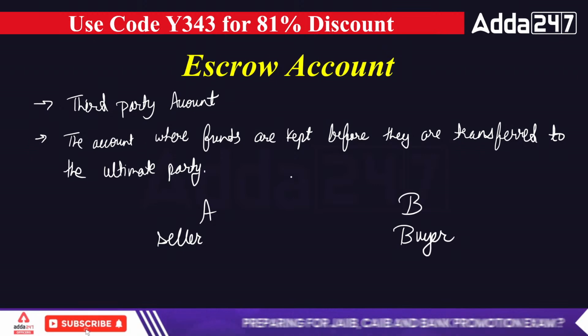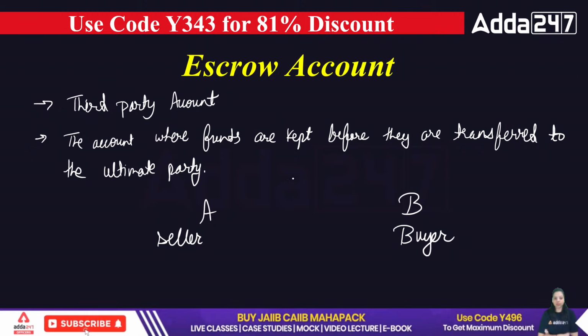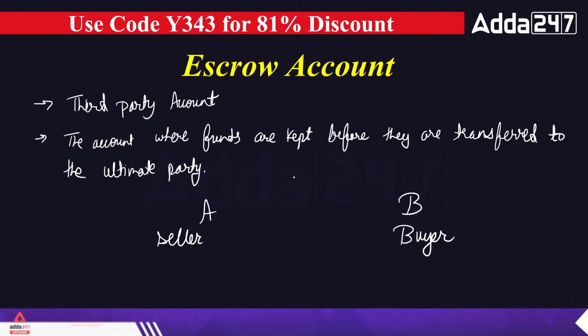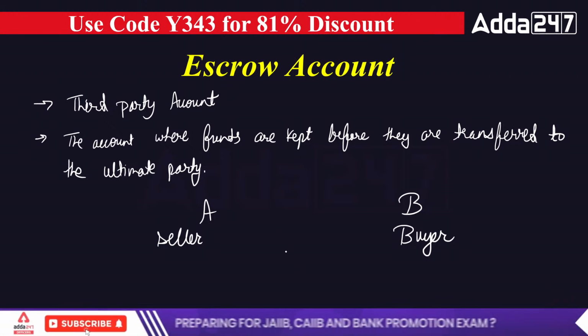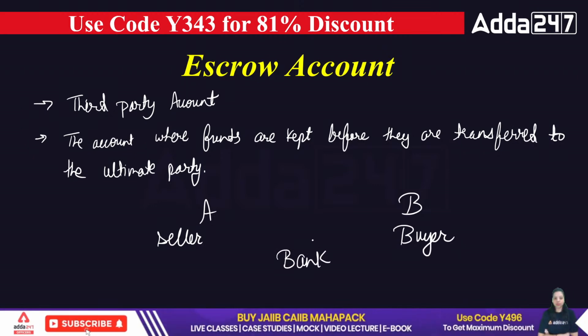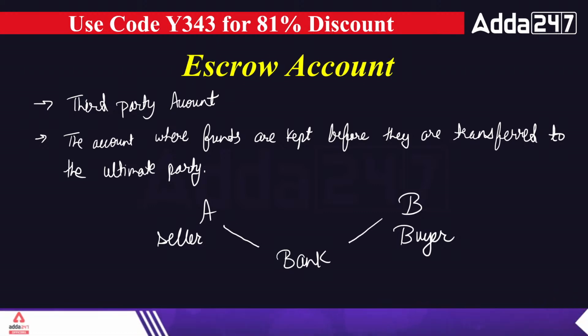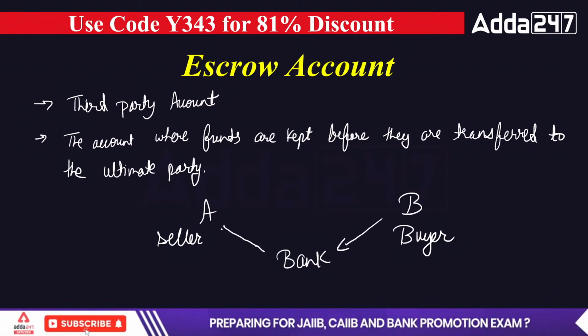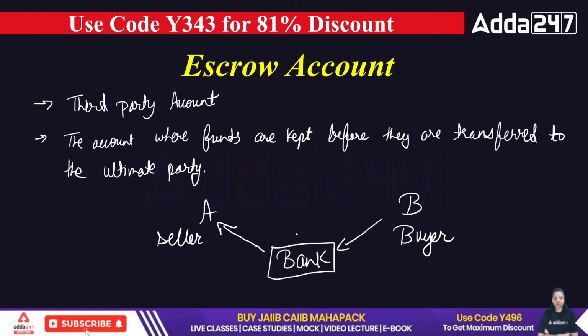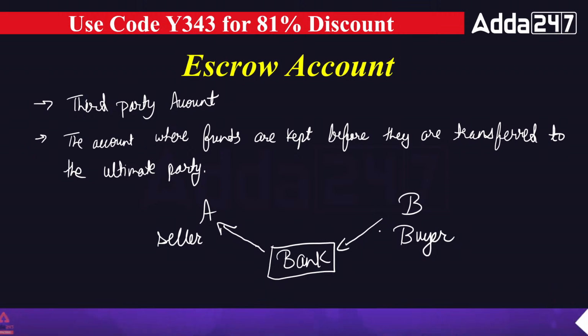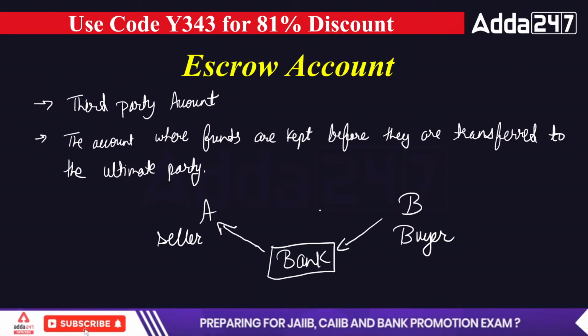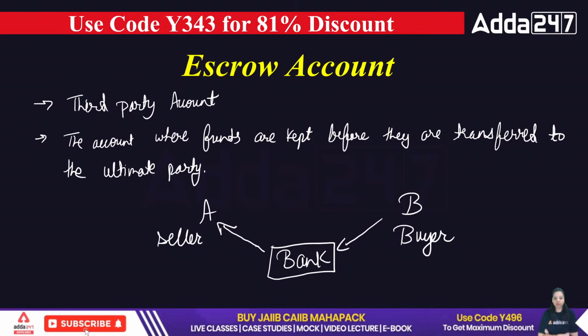B says, I don't trust you, I can't give you the advance payment, maybe you will commit fraud. So they went to the bank, which is the escrow third party. B sends money to the bank, and the bank sends that money to A. All monetary transactions between the two parties are performed through the bank. That is known as an escrow account.